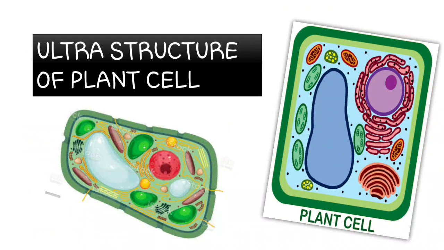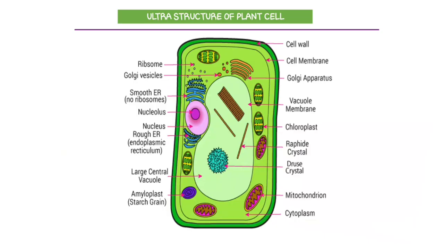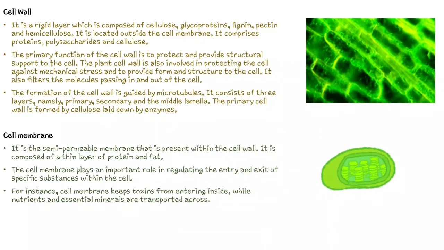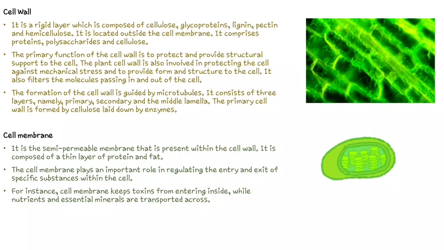Coming to the ultrastructure of plant cells, I don't want to highlight the whole thing about the plant cell because, as I told you earlier, plant and animal cells share the same organelles except for just a few organelles like cell wall, chloroplast, graphite crystal, and large vacuole. So except for this, all the organelles are the same for animal cells and plant cells. I'll be just highlighting very important plant cell organelles only. Among that, the first one is cell wall.